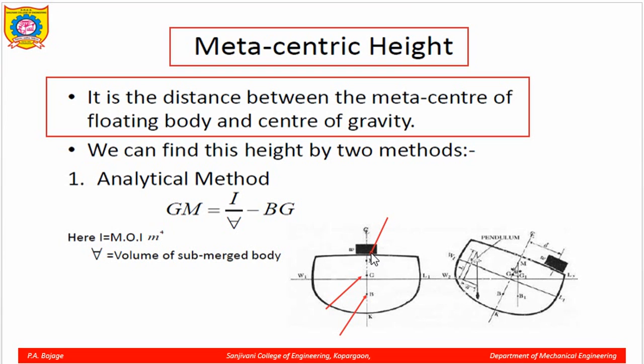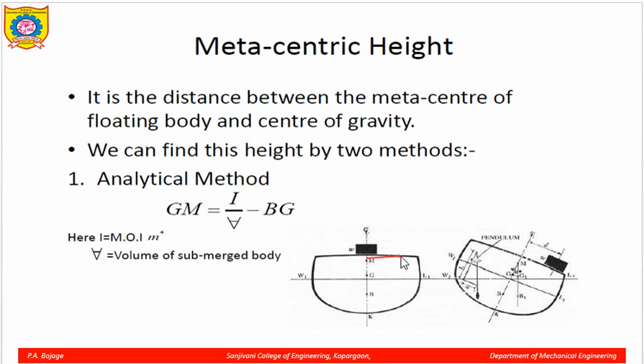So the distance between the metacenter, this M point, and the center of gravity, this point. So this part is the metacentric height. I will draw it again. This part, metacenter to CG point, the distance is the